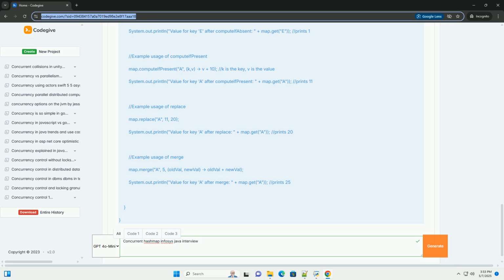Code examples. Having a few simple code examples ready to illustrate how to use ConcurrentHashMap can be very helpful. Practice. Rehearse your answers to common interview questions. By mastering these concepts, you'll be well prepared to tackle ConcurrentHashMap questions in your Infosys interview and demonstrate a solid understanding of concurrent programming in Java.